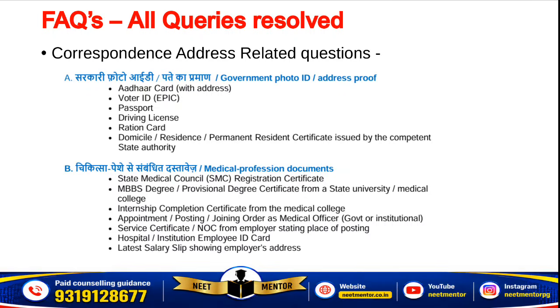If you completed MBBS from a particular city and you don't have any proof for the correspondence address, and you want the center from that city only where you completed your MBBS, then you have other certificates like the MBBS degree and internship completion certificate. If you are in service, then you can have your joining order. You can submit an NOC and offer letter from the institute, employee ID. These are for in service.